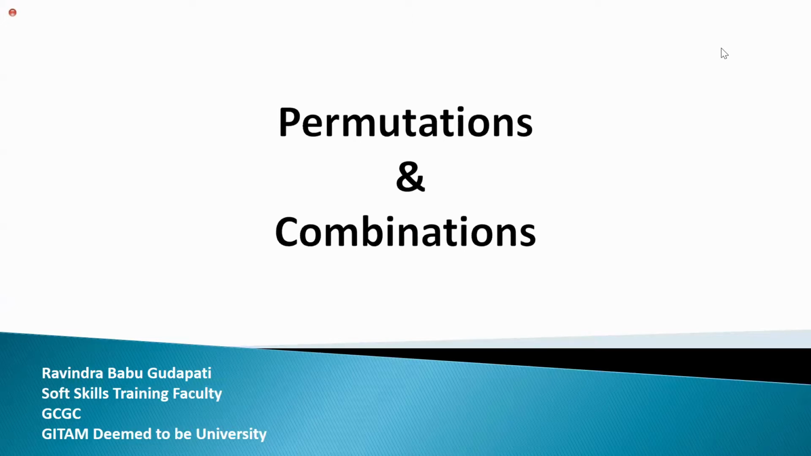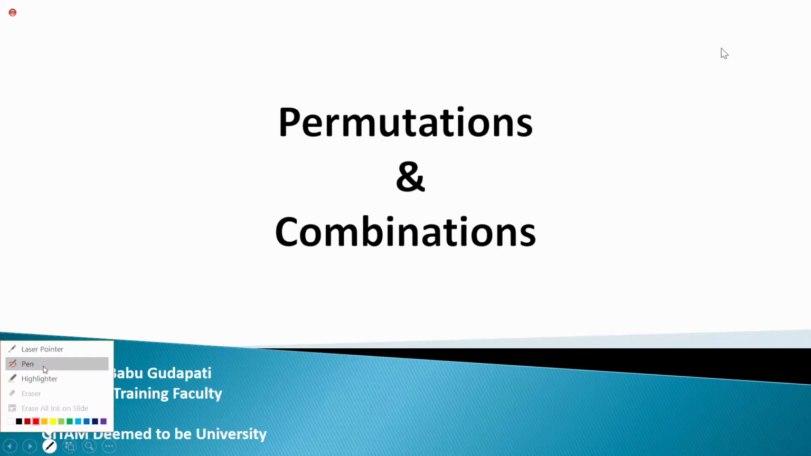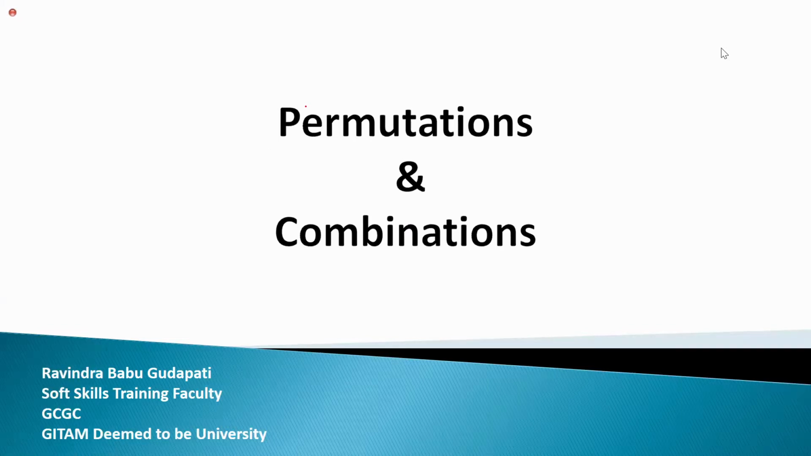Sir, we use permutations only once, but we can use combinations n number of times. Permutation one time, combination number of times. In permutation, we also care about the order. Very good. Arrangement: permutations involve selection as well as ordering the elements.